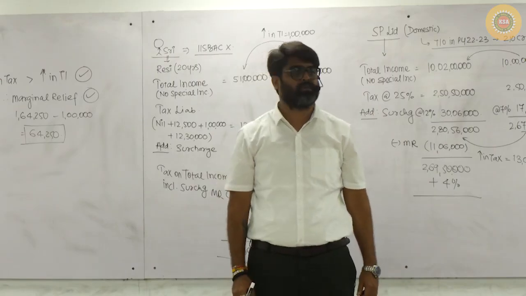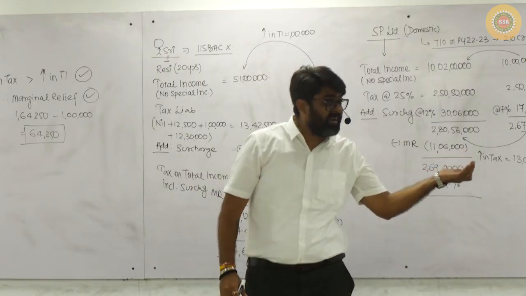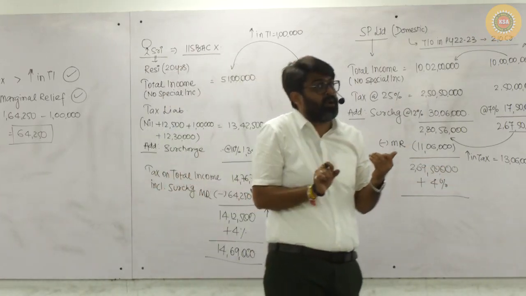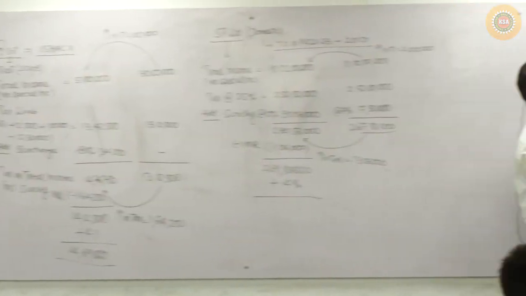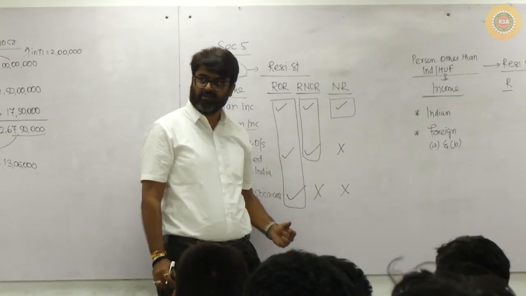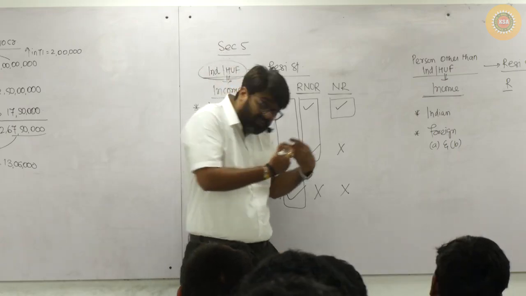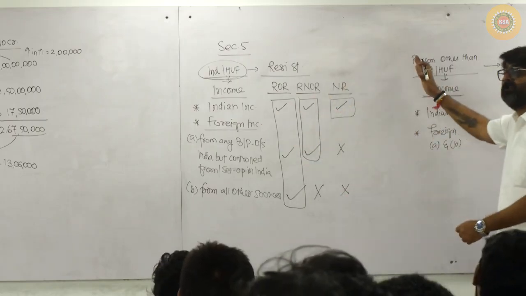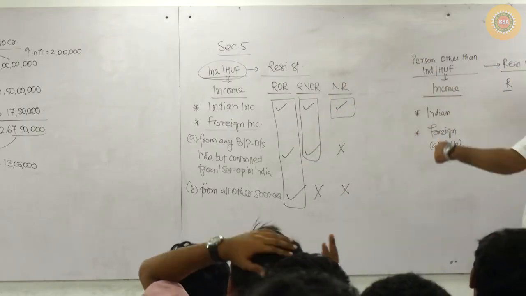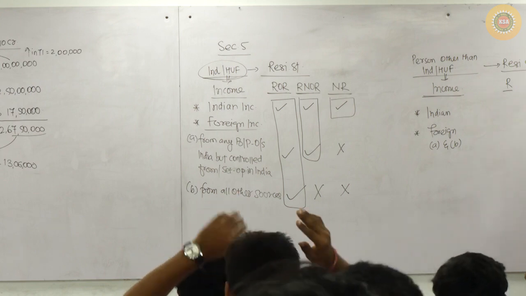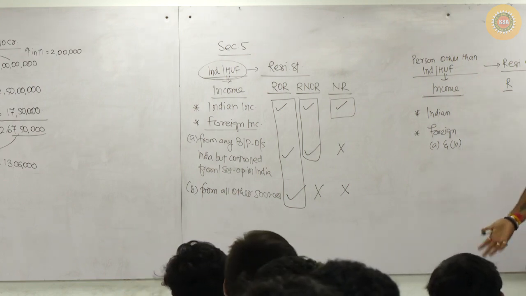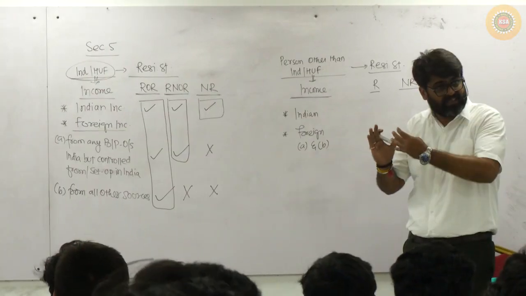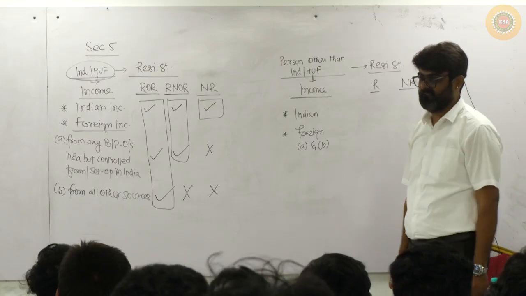individual and HUF. So if the option is given to an individual or HUF, it is possible that after taking that option, the individual or HUF can become RNOR also. But that option is never given to other persons. So once they become resident, they cannot become not ordinary. By default they are ordinary resident. Getting my point?